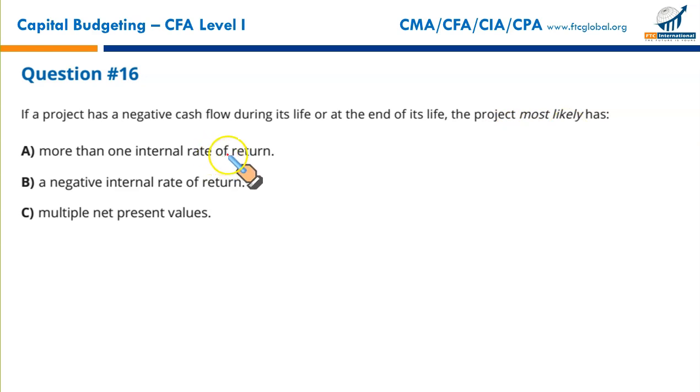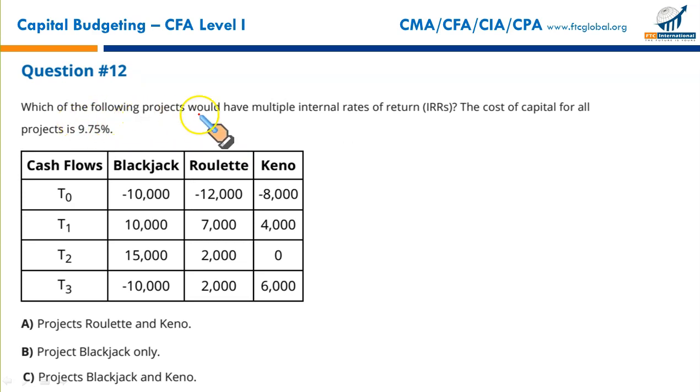More than one internal rate of return. Remember, whenever a project is unconventional, let me show you an unconventional project where the cash flow changes direction. Let me show you. Which of the following projects would have multiple internal rates of return?